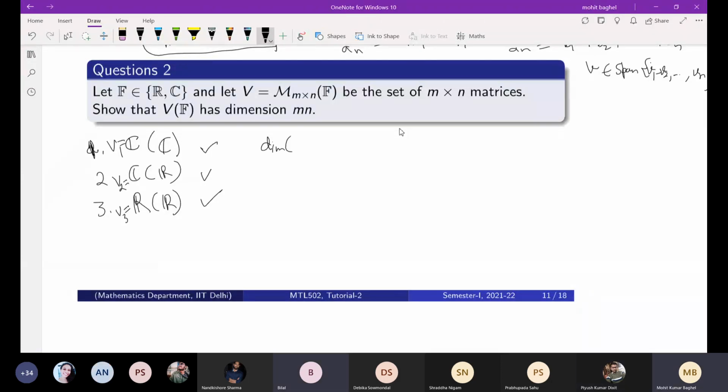Dimension of V1 equals 1, M n. Dimension of V2 equals... nothing related to this M or N. First of all, I was asking, for this example, this one is 1, 2, and what about this V2? Dimension of V2, where V2 is 2 over R. Yes, sir. 2.